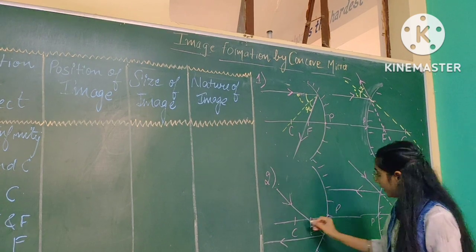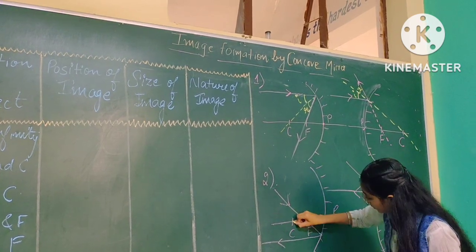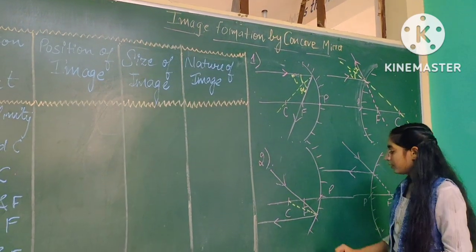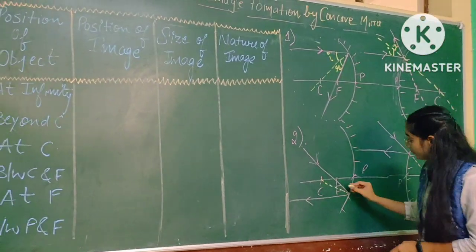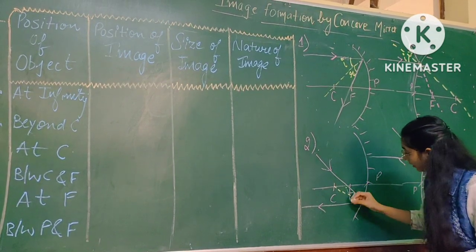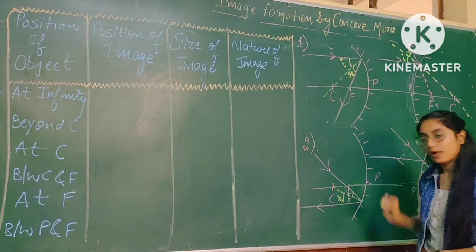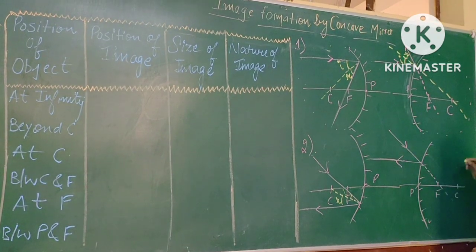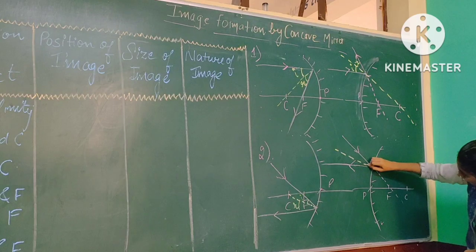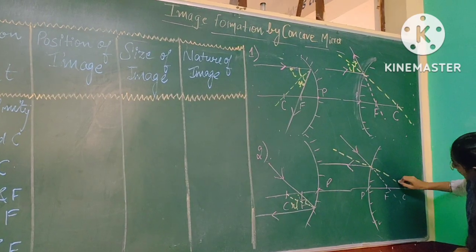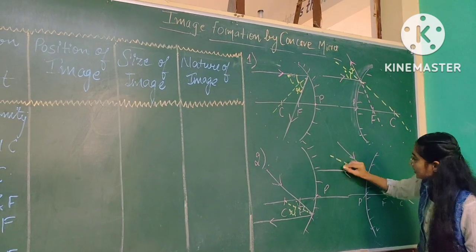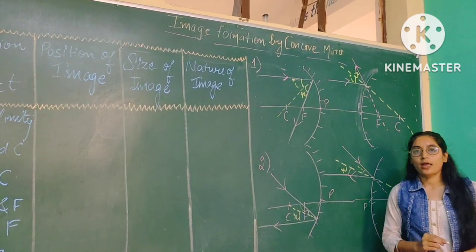Here, again I will mark the center. This is the normal that will pass through the center. This is the incident ray, it will make the incident angle here and the reflected angle here. So here this is your center and the normal will pass through the center. This is the incident angle and this is the reflected angle.